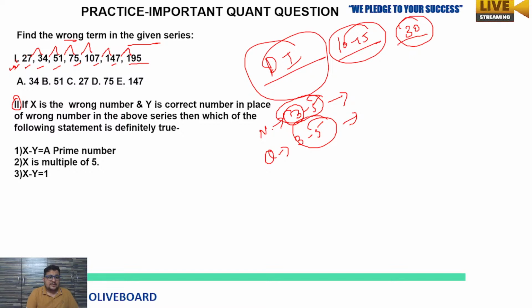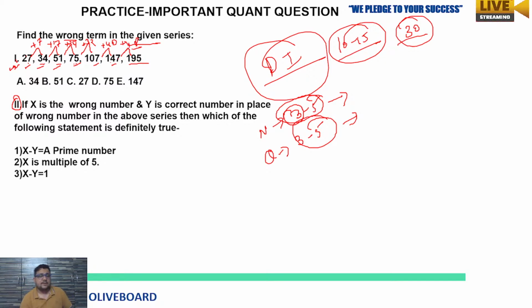Anyone who got the answer? Simple question is here. Just try to do it. Now see the difference. 27 to 34, the gap is plus 7. 34 to 51, the difference is plus 17. Then 51 to 75, the difference is plus 24. 75 to 107, the difference is plus 32. Then 107 to 147, the difference is plus 40. Then 147 to 195, the difference is plus 48.